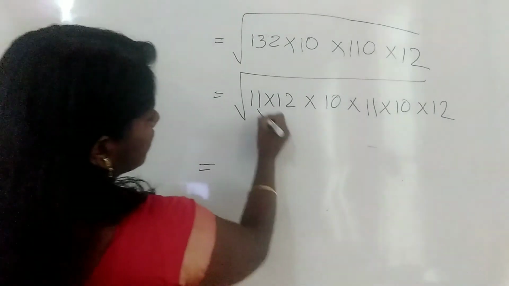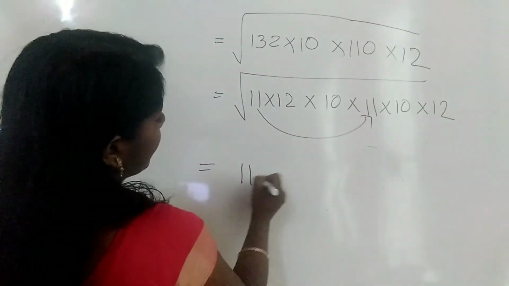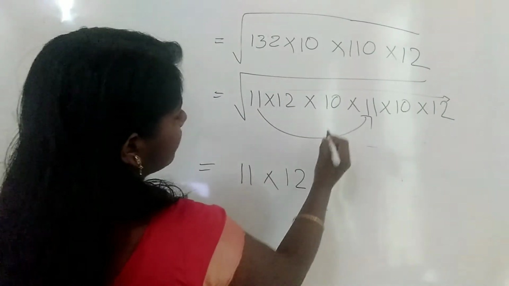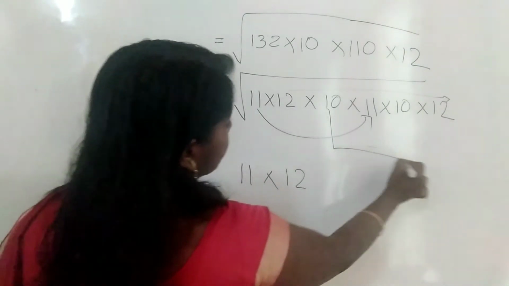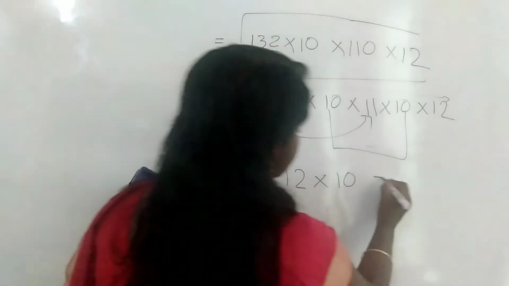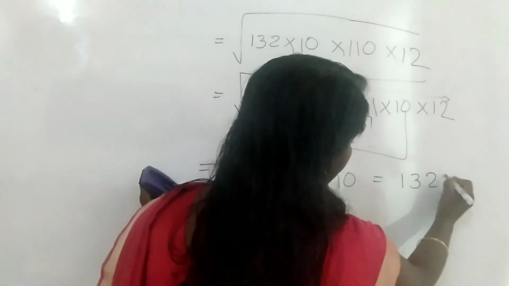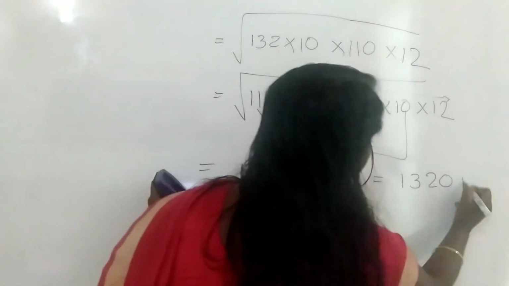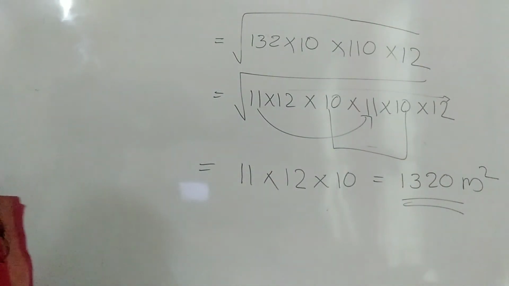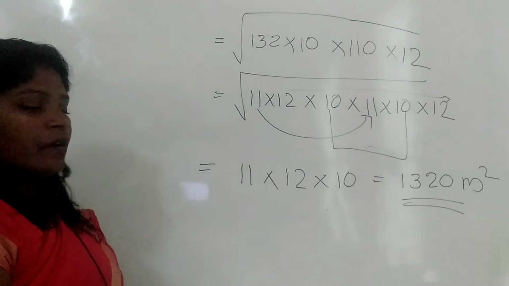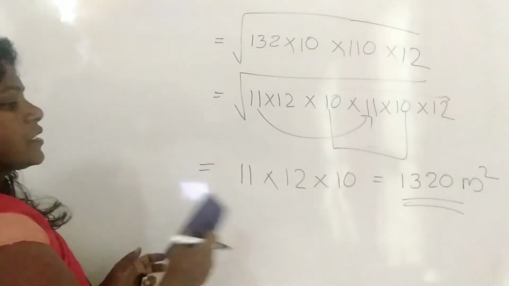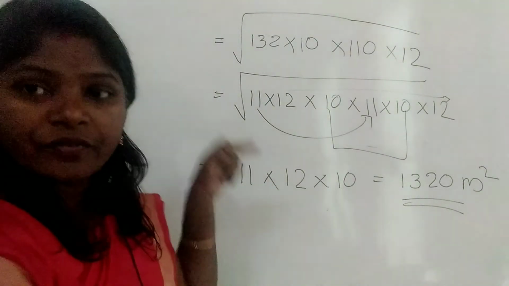Next, there are 2 elevens, so we can take 1 eleven out. 2 twelves, so we can take 1 twelve out, and 2 tens, so we can take 1 ten out. That is 1320 meter square. It is the area of the wall. Area of the wall we got as 1320 meter square.